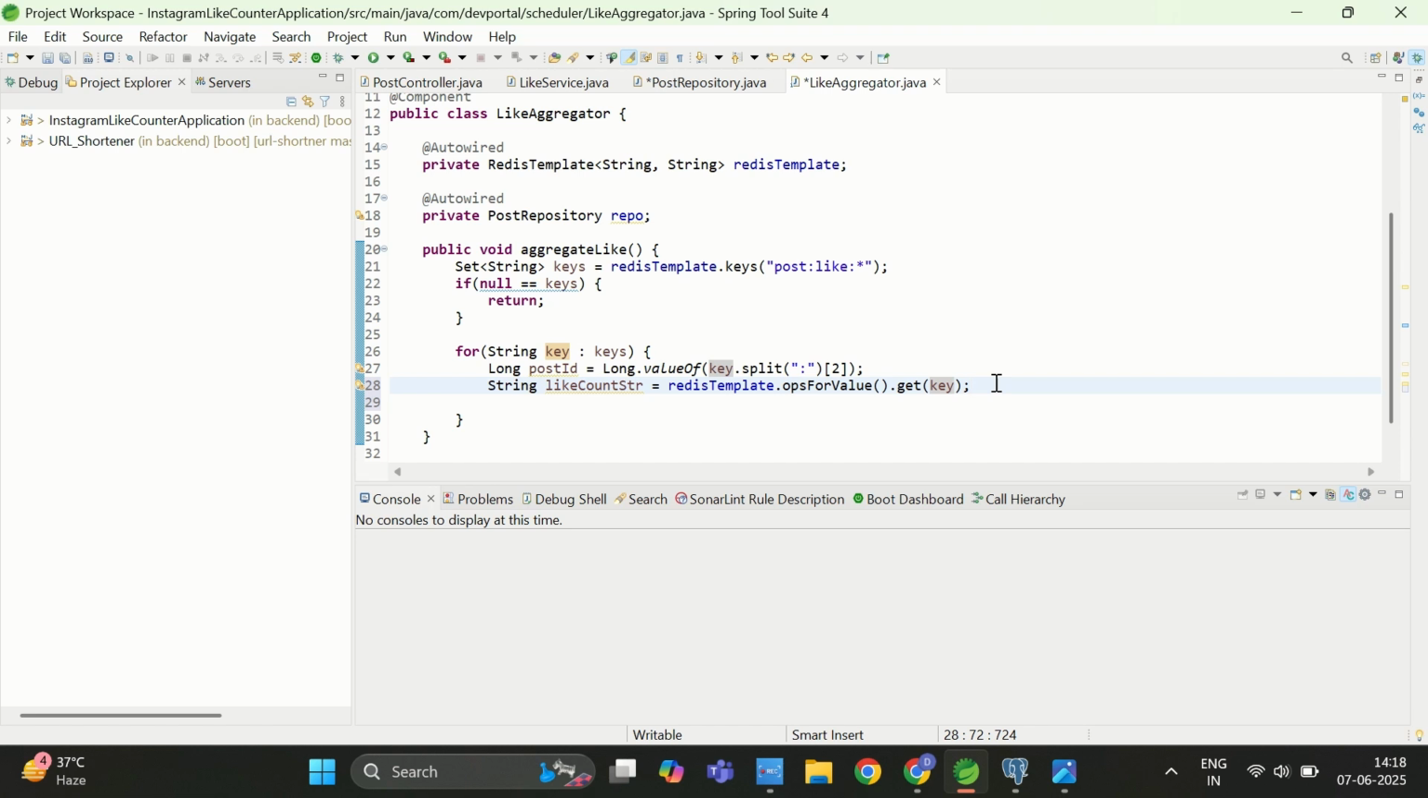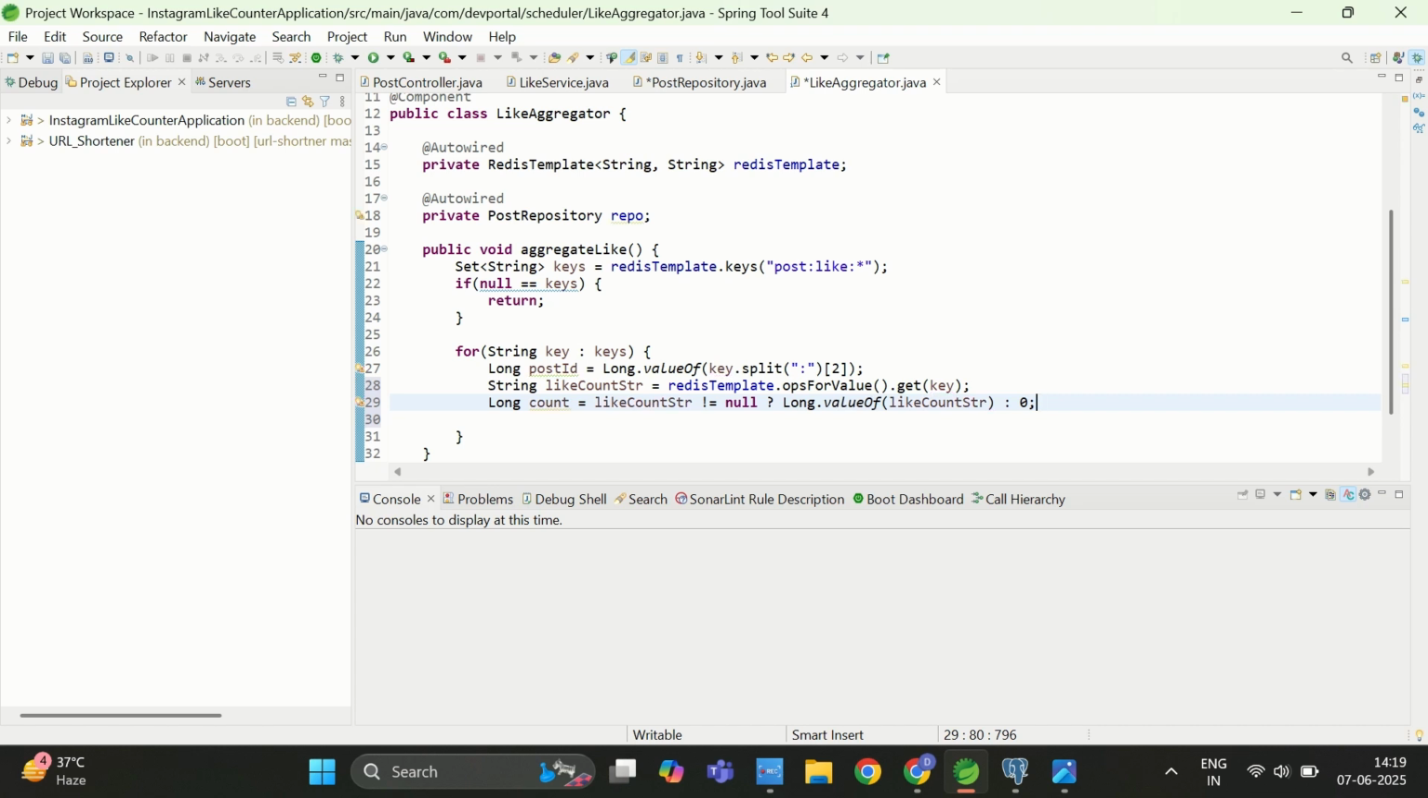This count I need to convert into the long data type. So for that I will write long count, and I will check that count should not be equal to null. If it is not null, in that case I can call Long.valueOf and provide the count string, and if it is null, I can simply return 0 as my count.